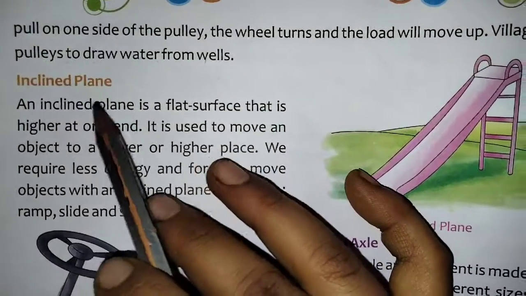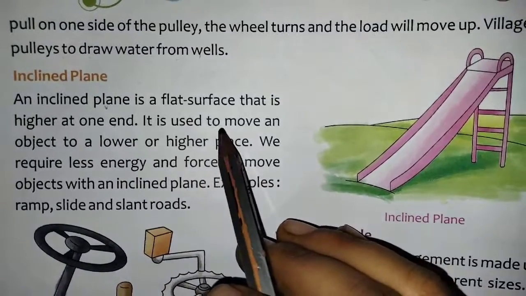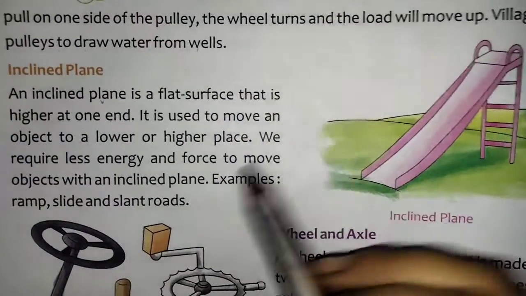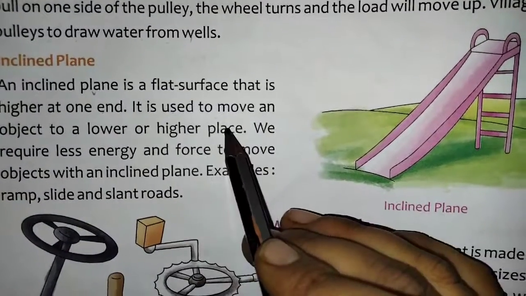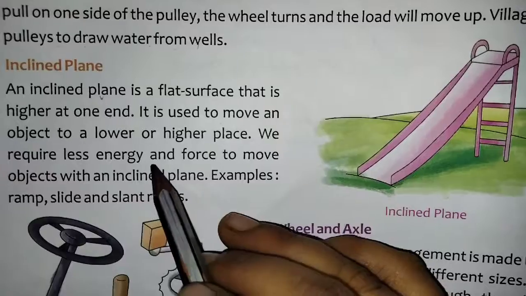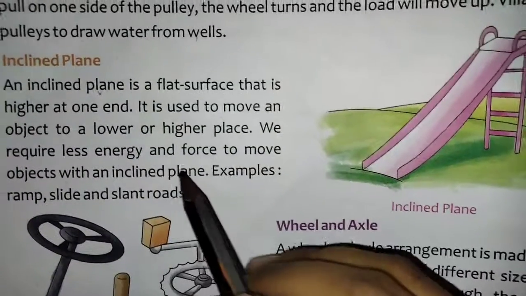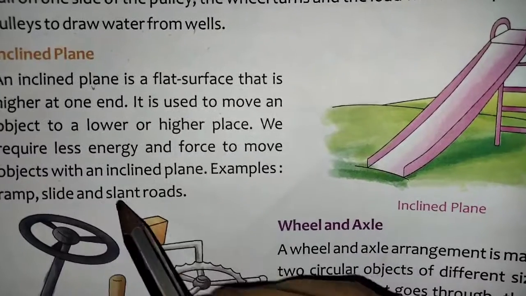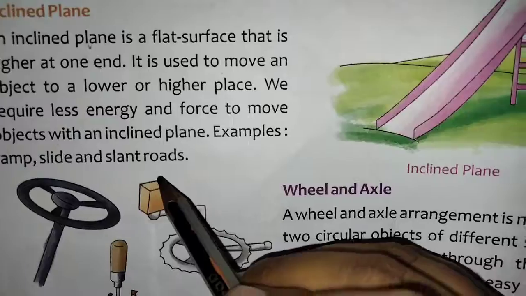Next, inclined planes. An inclined plane is a flat surface. It is a flat surface that is higher at one end. It is used to move an object to a lower or higher place. We require less energy and force to move an object with the inclined plane. For example, a ramp, a slide and a slanted road.